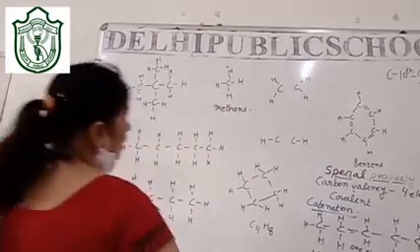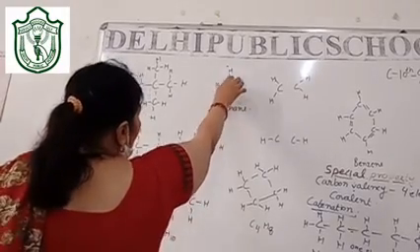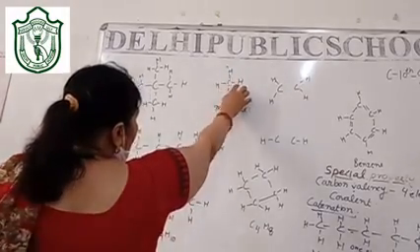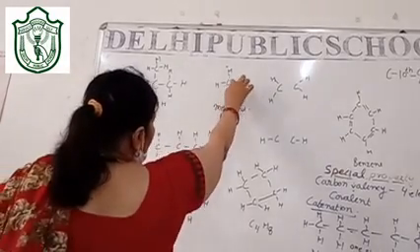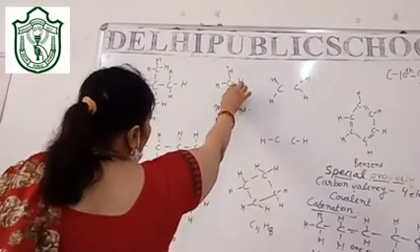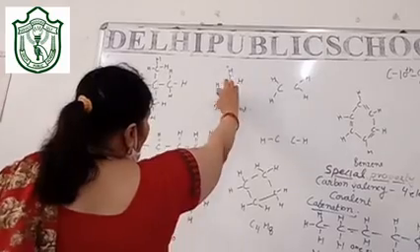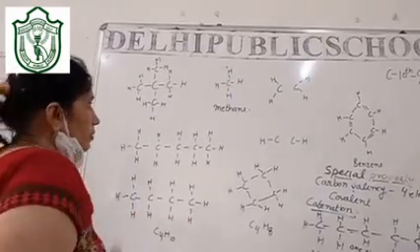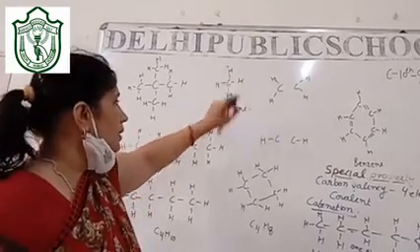Means simple, 1 carbon attached to 4 hydrogen. So you can see that 4 lines means hydrogen giving 1 electron and 1 electron of carbon. So hydrogen is satisfied and carbon is also getting 1 electron from this hydrogen. So from 4 hydrogen atoms, carbon is getting 4 electrons, and 4 electrons of carbon, so total 8. So in this way carbon is satisfied.